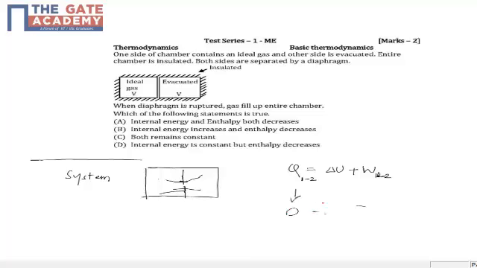Okay, and this is the change in internal energy plus W. Now work done is also 0. The heat transfer is 0 because of the insulation. And why is the work done 0? Because it's just a case of free expansion. There is no resistance. Whenever there is a balloon bursting or a diaphragm rupturing and the gas comes out suddenly, there is no resistance to the gas.